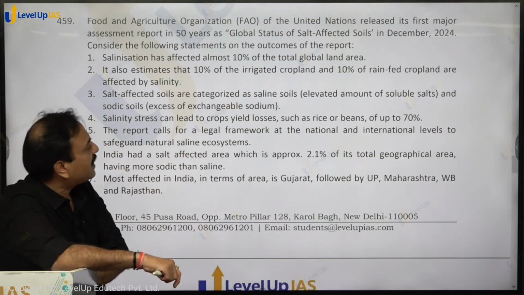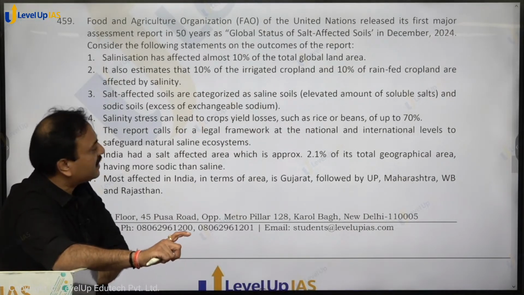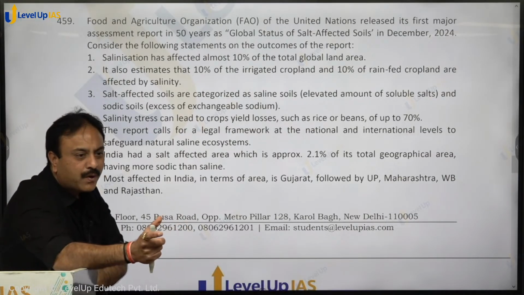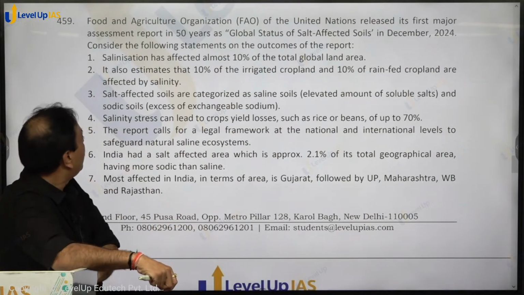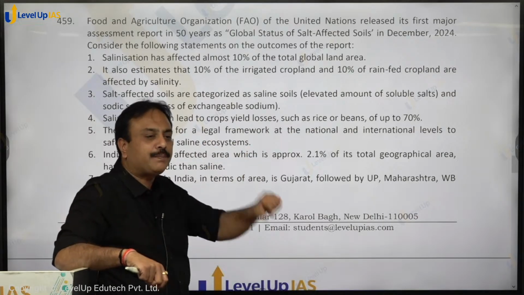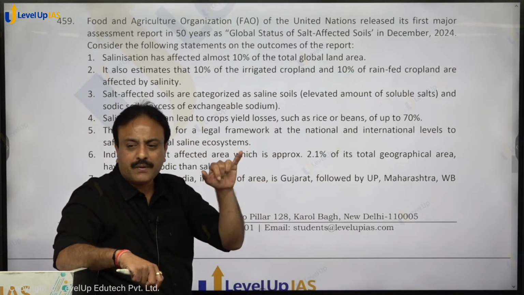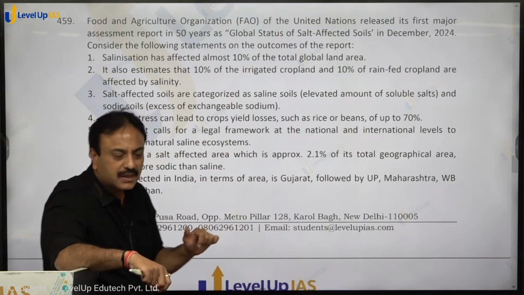Salt affected soils are categorized as saline soils, elevated amount of soluble salt, and sodic soils, excess of exchangeable sodium. Sodium free form में होता है, move करता रहता है. Salinity stress can lead to crop yield losses. This report has specifically spoken about rice and beans and is saying that productivity of production will drop by 70%.